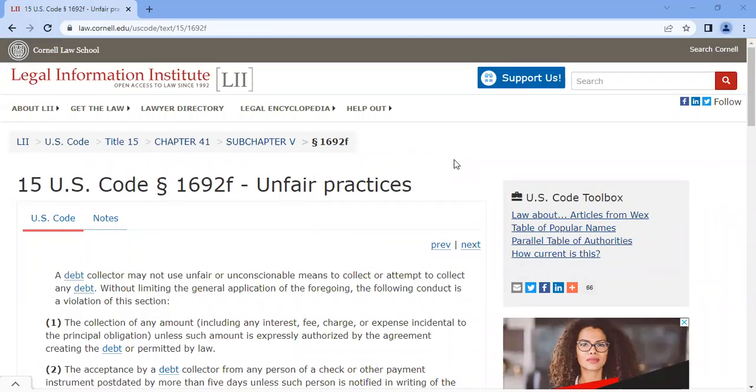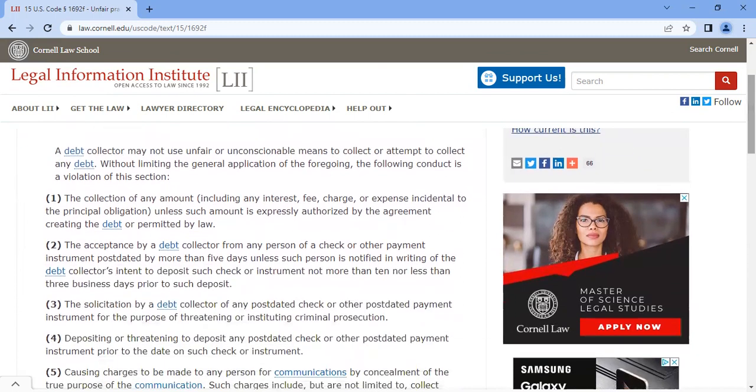All right, we're back. 15 USC 1692f, unfair practices. A debt collector may not use unfair or unconscionable means to collect or attempt to collect any debt, without limiting the general application of the foregoing. The following conduct is a violation of this section. The collection of any amount, including any interest, fee, charge, or expense incidental to the principal obligation, unless such amount is expressly authorized by the agreement creating the debt or permitted by law.